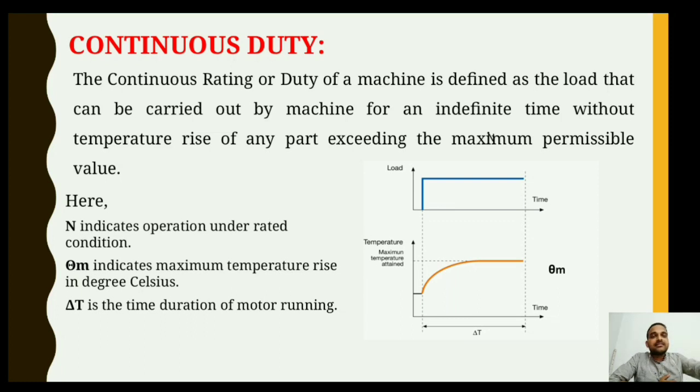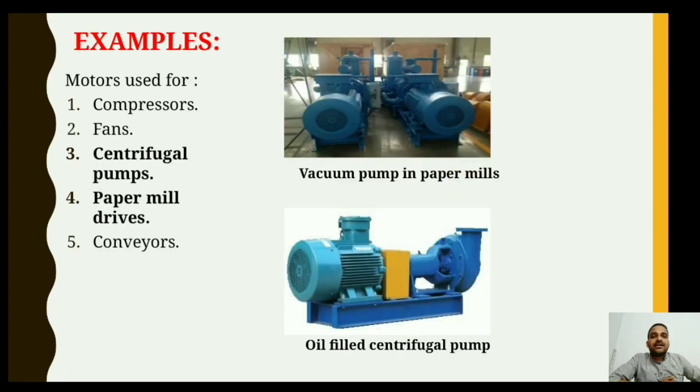Now considering the examples of continuous duty, there are compressors, fans, centrifugal pumps, paper mills, and conveyors. These are nothing but continuously running machines.